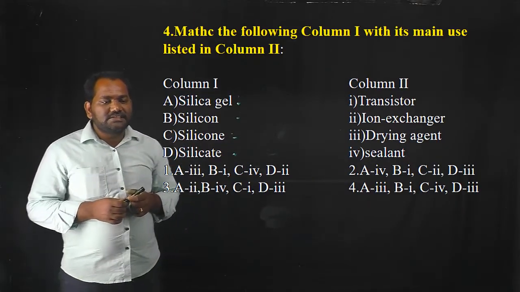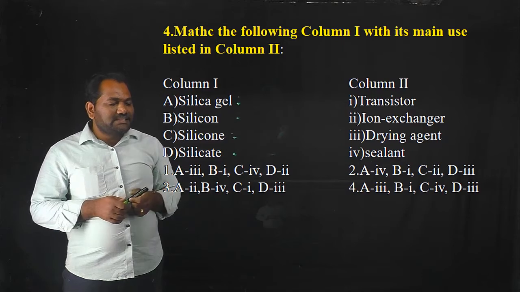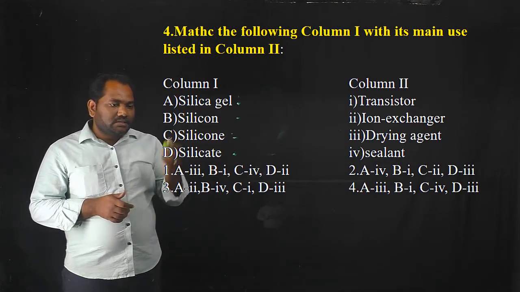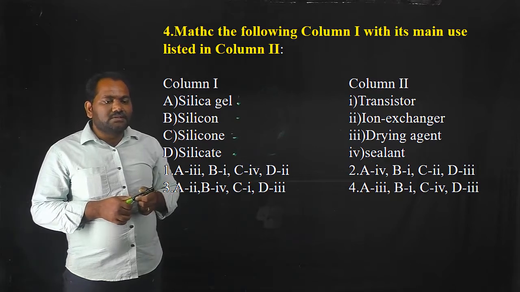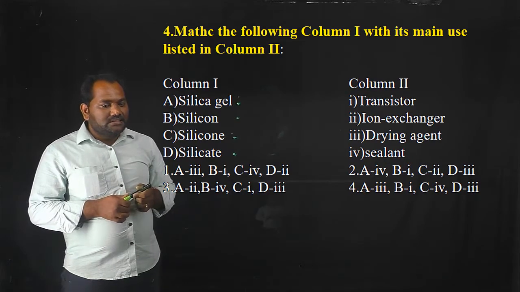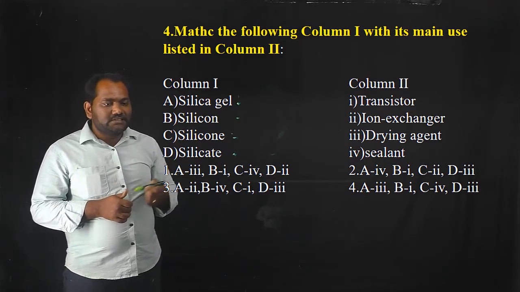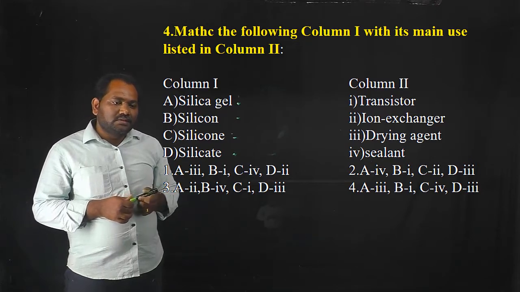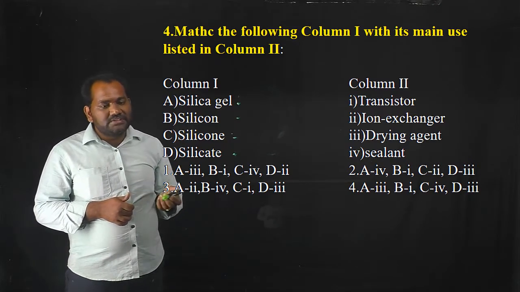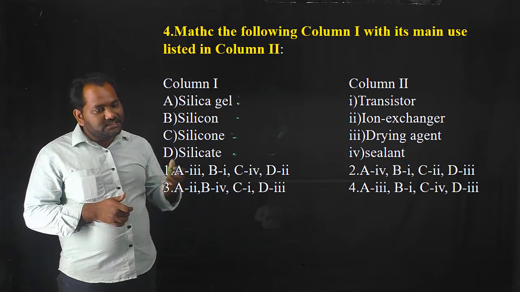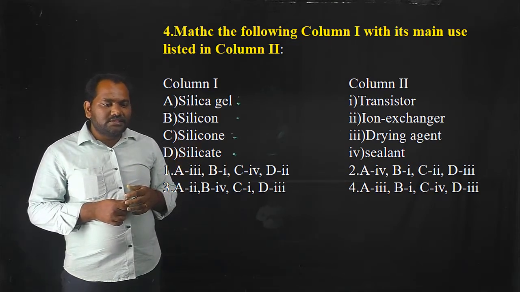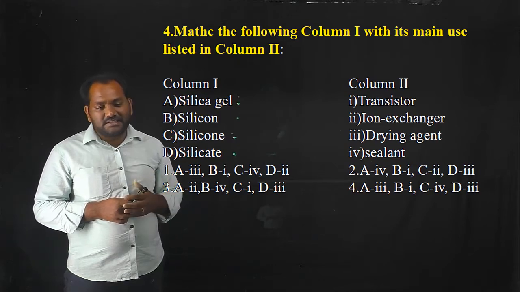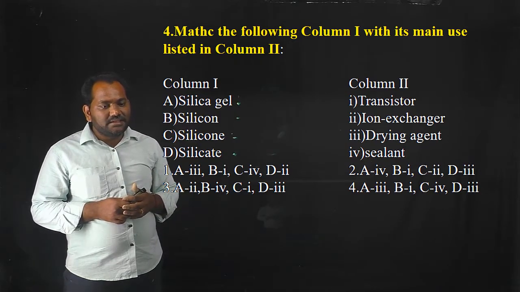Okay friends, the next question is a matching type question. Here column 1 and column 2 options are there. In column 1, the first option is silica gel. We know that silica gel is a major component used in thin layer chromatography, and it is also used as a moisture absorbent, like a drying agent.